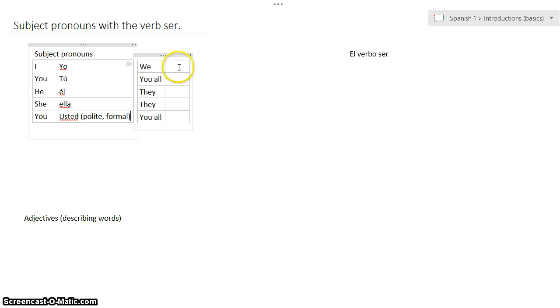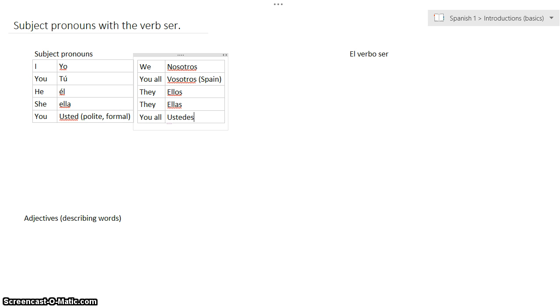Okay, we. We is nosotros. That's just the plural form of yo, nosotros. You all, vosotros. Now this is only in Spain, so I'll write that right there. You won't hear me say that because I speak Latin American Spanish, but it's good for you to know that. How do I say they? Well, the plural form of él would be ellos. The plural form of ella would be ellas. And the plural form for usted would be ustedes.